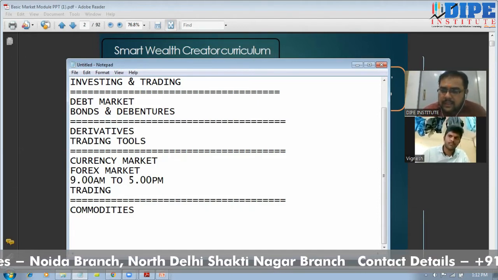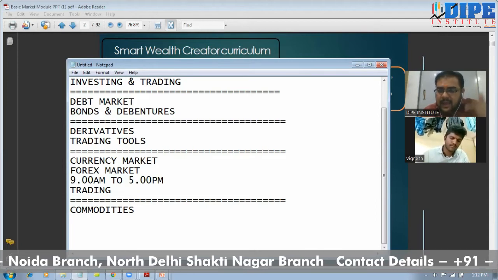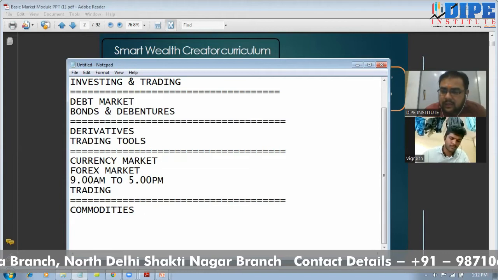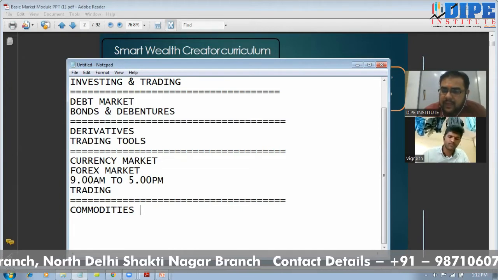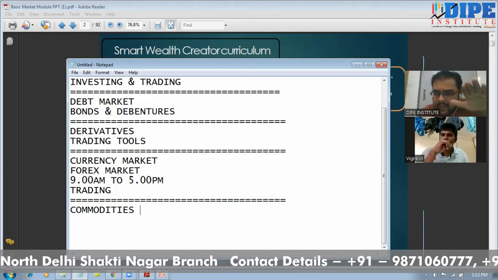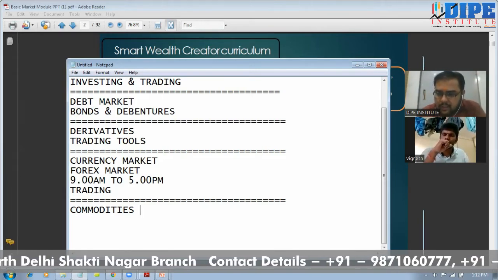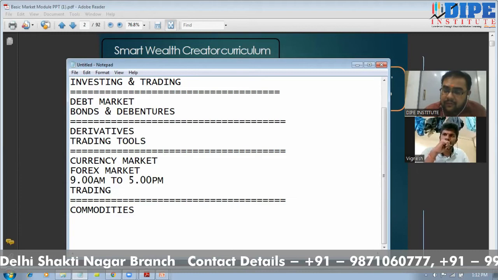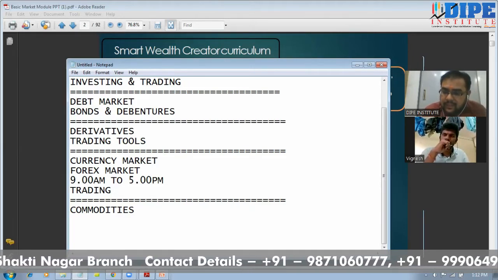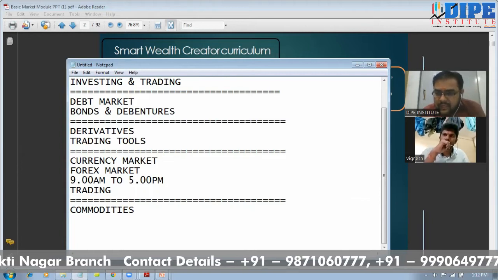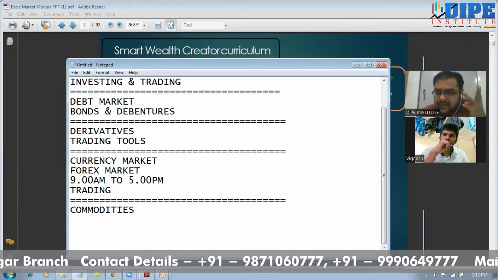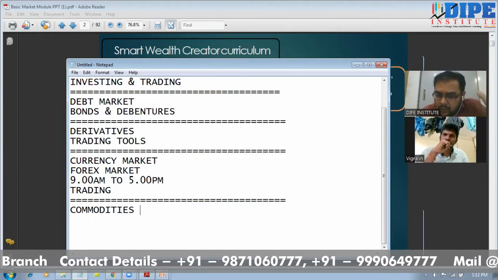So commodities and stock market performance, that means the equity and commodity, they basically run inverse to each other, opposite to each other. If the equity is going up, if the stock market is strong, at that time inflation is low and commodity prices are also under control. But if commodity prices are going out of control and they are rising very much, at that point of time inflation is high, GDP is weak, currency is weak, right? And the stock market will automatically come down.